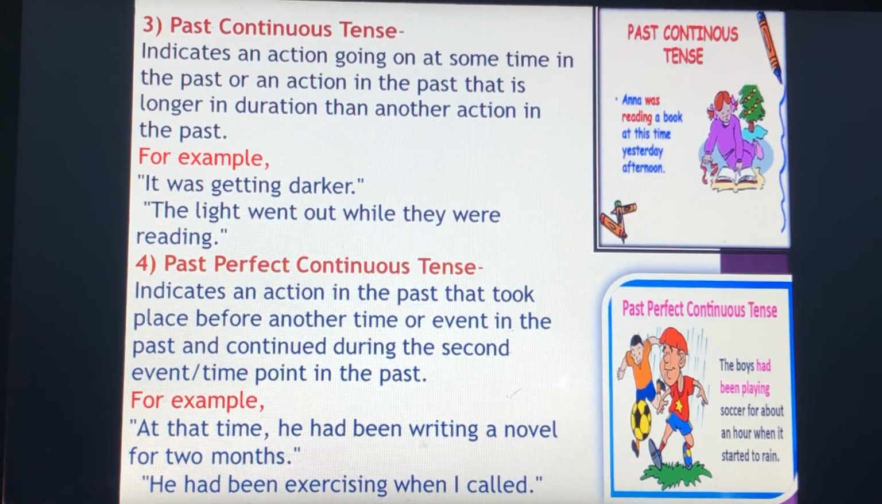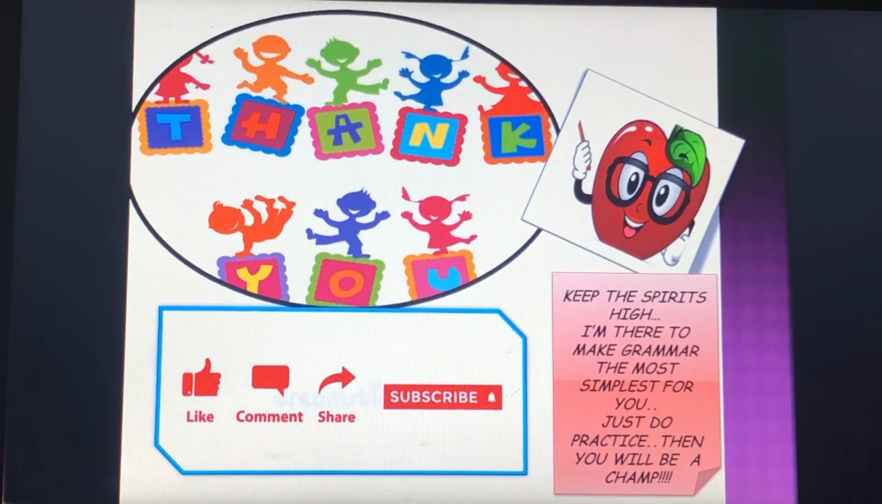Thus children, tenses cannot be ignored at any cost. They should be treated at par with other skills and continuously worked upon. So do practice the examples. Hope you have understood the past tenses and their types.